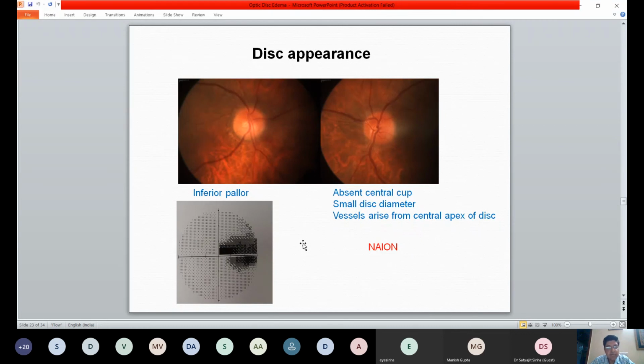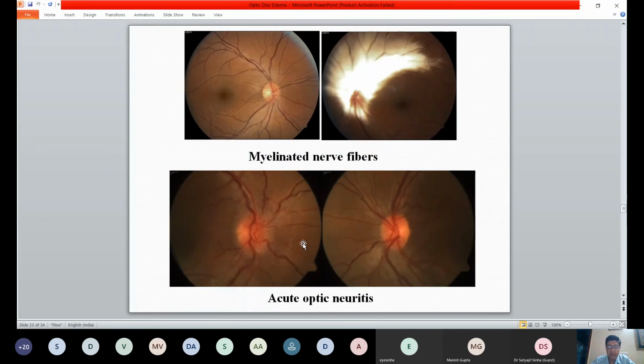So depending upon the severity of the fibers that are involved, it can be a complete superior altitudinal defect, or that may be a central altitudinal defect. These are other appearances of the disc that you see. So here you have myelinated nerve fibers.